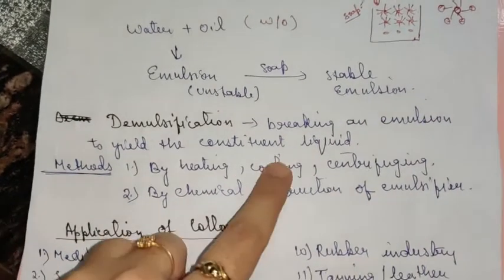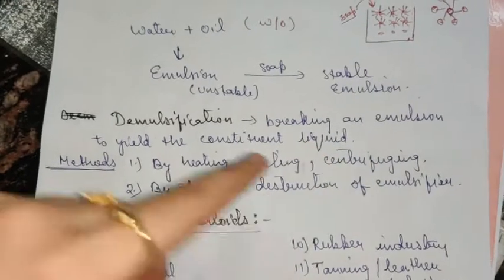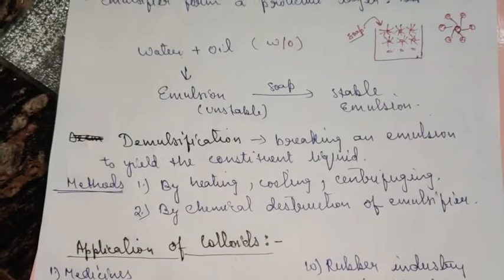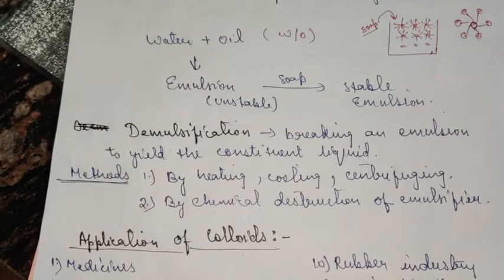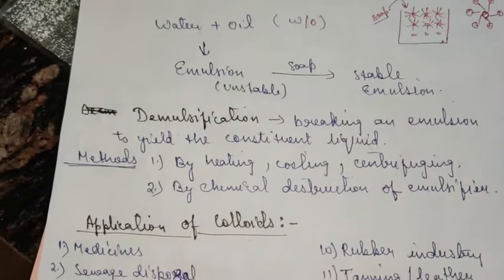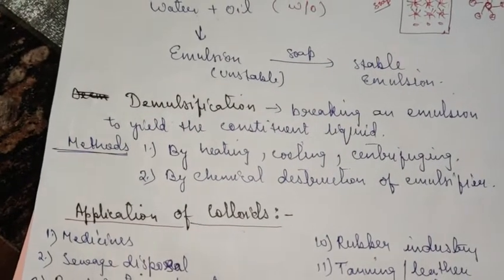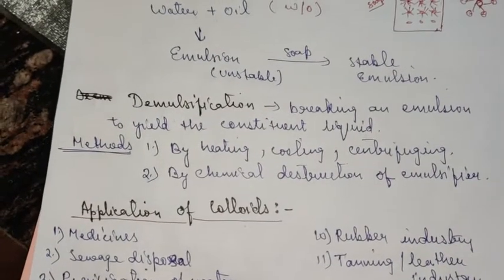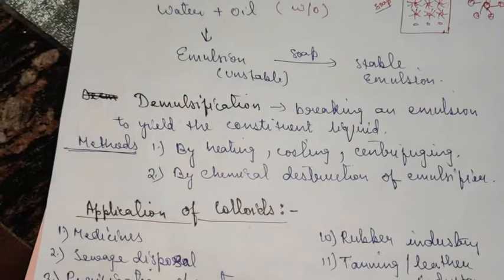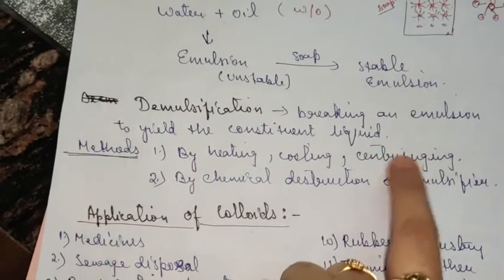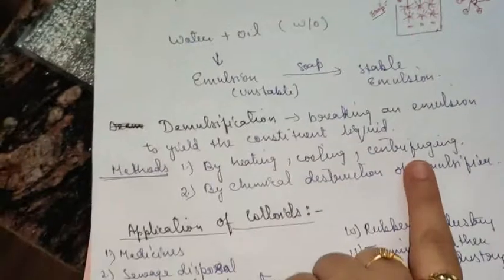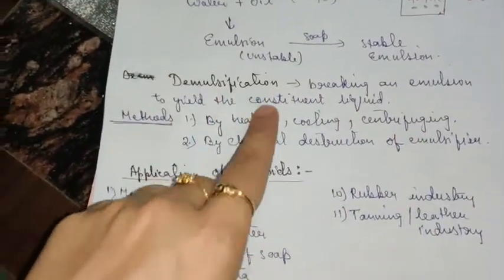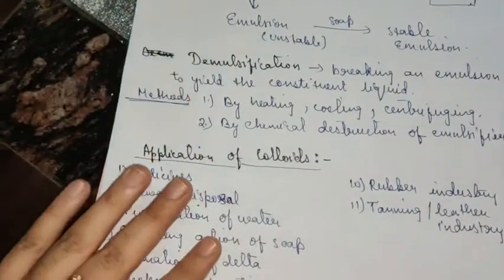And by heating, cooling, and centrifuging, what happens, if you spin milk at a high speed, the cream from the milk gets separated. So obviously that cream is the fat part, the oil part, which gets separated. So obviously the emulsion is getting disturbed, it is getting demulsified. So this is the technique which is destroying the emulsion colloid. So these are the methods which can help in demulsification.